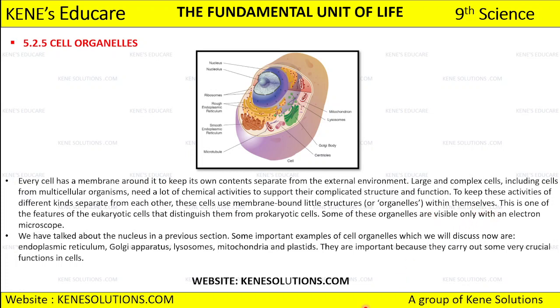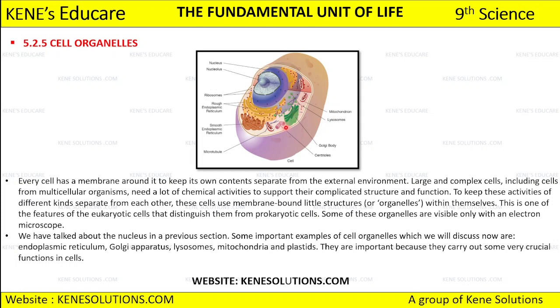Now studying the structure of the cell is also possible because of the electron microscope. But if we want to study the cell in even more detail, then we need to have this electron microscope with us. If you can see the diagram given for the cell organelles, they have shown the nucleus, the nucleolus, nuclear pore, mitochondria. These are the lysosomes, and this is the Golgi body.